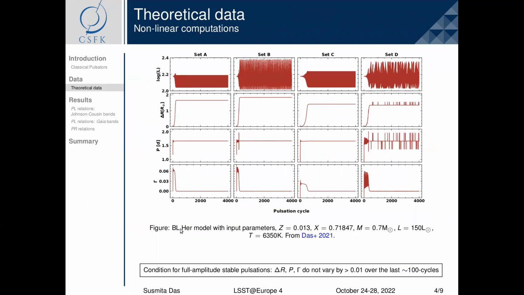After the nonlinear computations, we need to check for the condition of full amplitude stable pulsations, which is numerically given as the change in radius, the pulsation period, and gamma do not vary by more than 0.01 over the last 100 cycles, for a total of 4,000 pulsation cycles computed. From this figure, we find that the models computed using the convection parameter sets A, B, and C are accepted, while the model computed with set D has to be rejected.